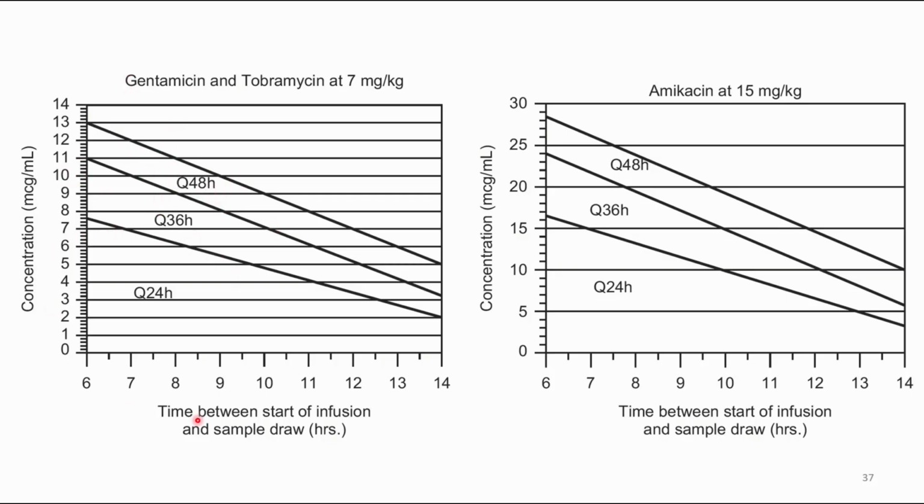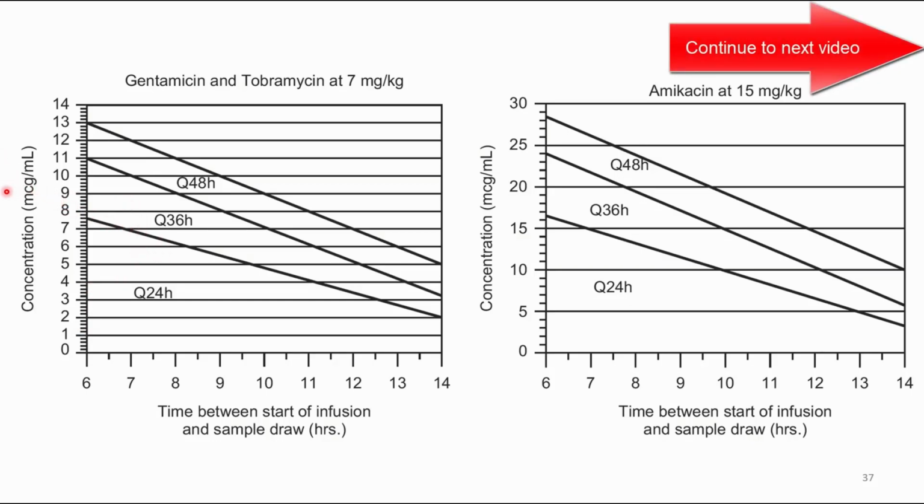And the way this was established is that Nicolau and colleagues actually tried this dose in their patients, and they got a peak of 20 because the most common MIC in their institution was 2, so they wanted a peak of 20 with the MIC of 2, which would give you a peak to MIC ratio of 10. And then they just looked at how quickly the patients were clearing the aminoglycosides, and that's how they derived these lines.